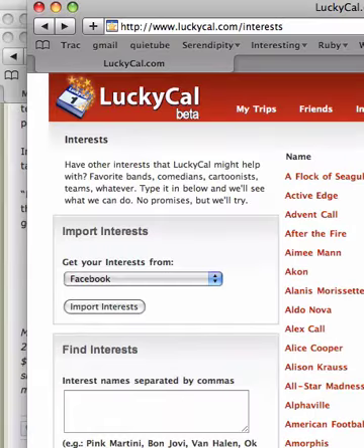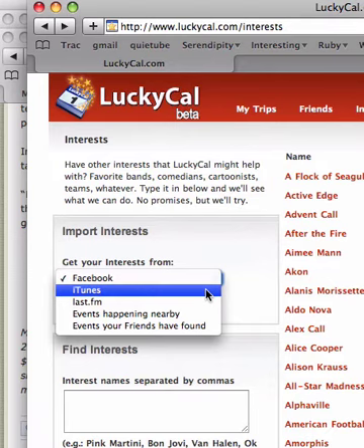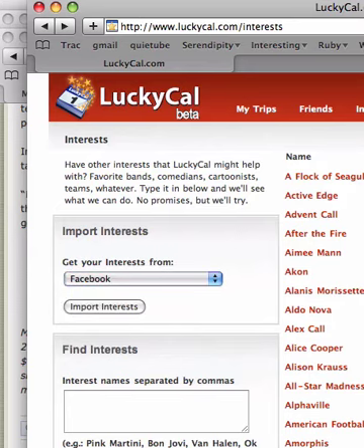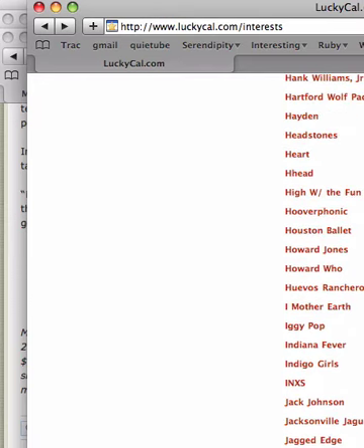One thing for those of you that are paying attention, you may be wondering why Heart showed up on my list of interests when it wasn't one of the bands that I had become a fan of within Facebook. I'm looking here at the LuckyCal site. As I said, I'm a bit of a power user, and one of the things you can do is import your bands directly from iTunes. So you can upload your iTunes library to it, and we'll walk over that and figure out stuff that you're interested in. And that is why, if we look down here, you'll see that I, in fact, am a big fan of Heart.